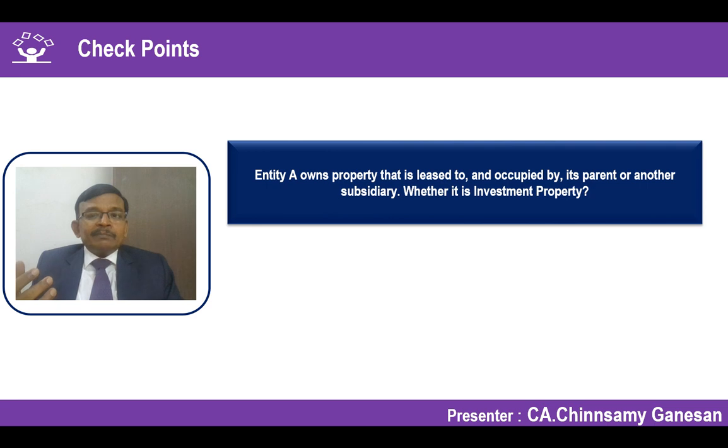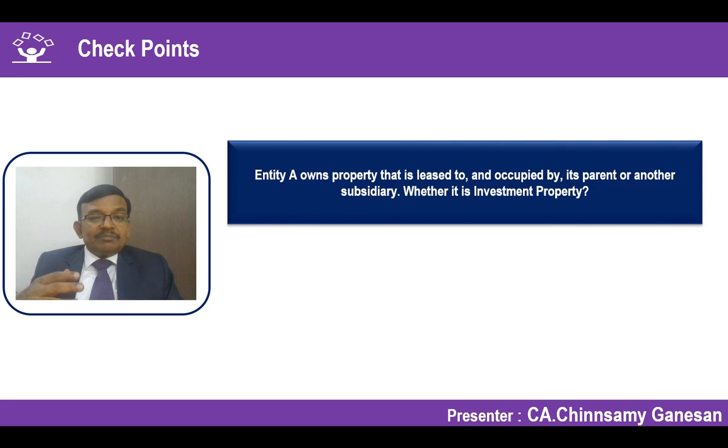What is happening? Parent has let out the property to the subsidiary. So in the standalone financial statement of the subsidiary, if there is any right of use asset, the subsidiary will consider that as per Ind AS 116 Leases.